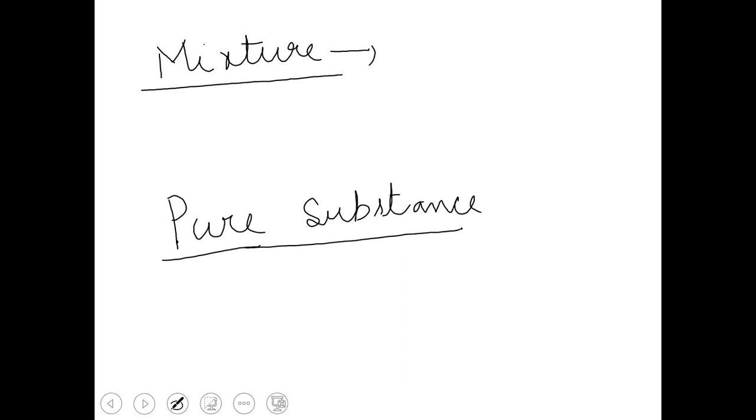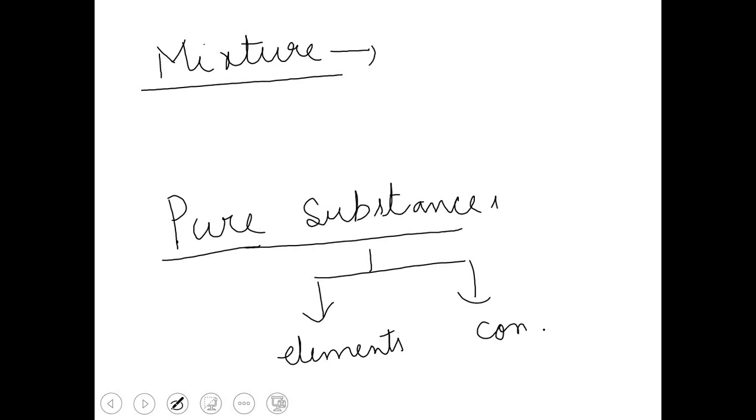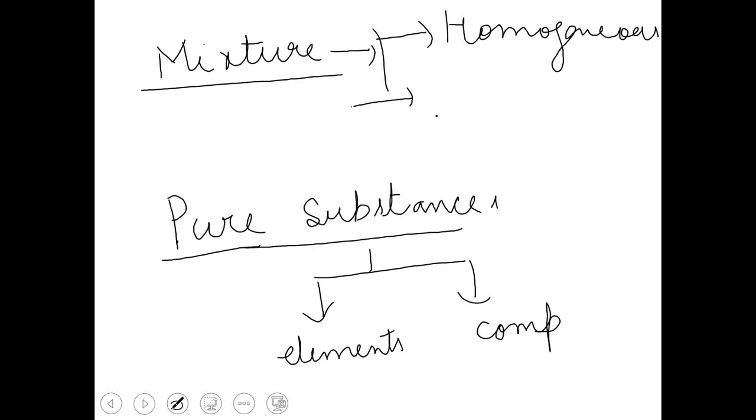Pure substances, we have seen, were of two types, elements and compounds. And mixtures were of two types, homogeneous mixture, and the second category was the heterogeneous mixture.